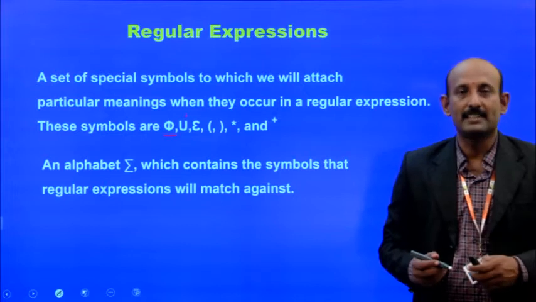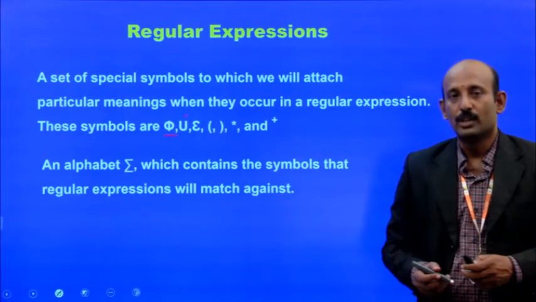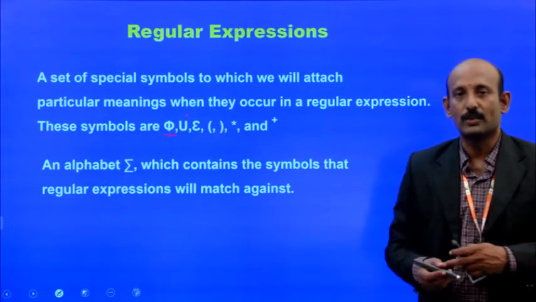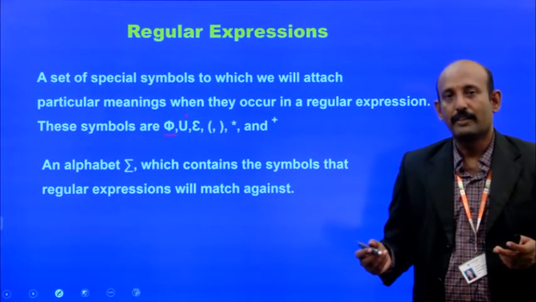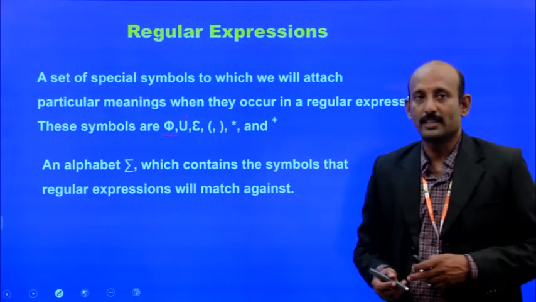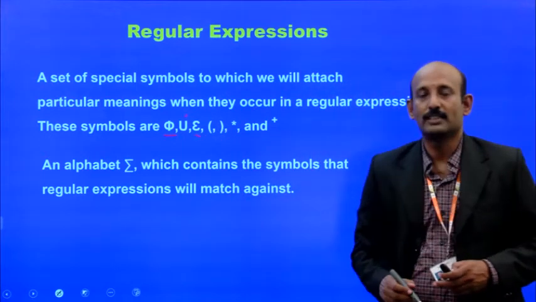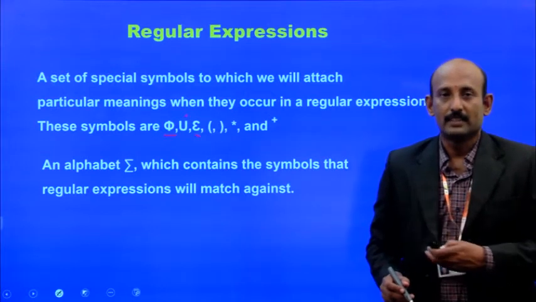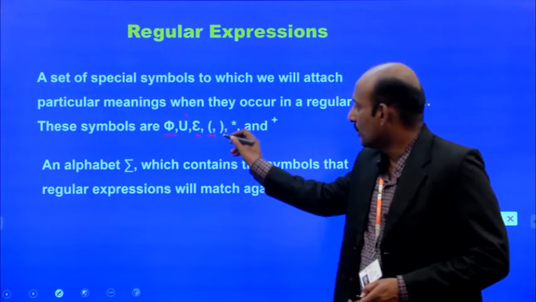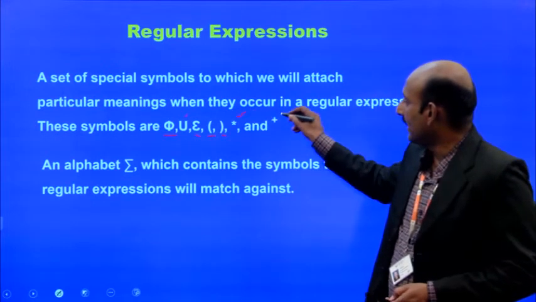If we have different languages, L1 is one language and L2 is another, and we want to combine these two languages, we use union. Another is epsilon, which is an empty string, meaning there are no transitions. Then there are open parenthesis, closed parenthesis, Kleene star, and Kleene plus.